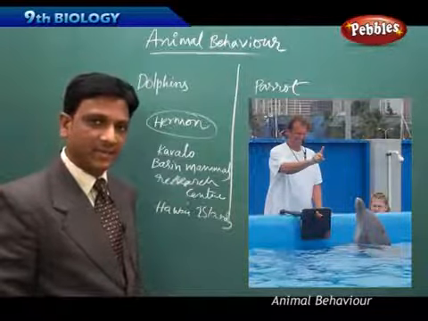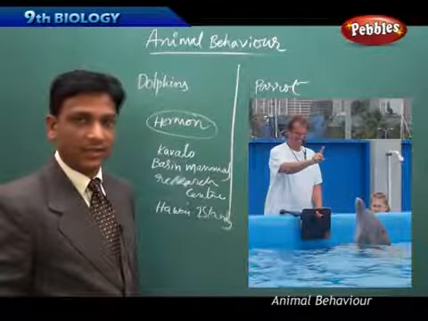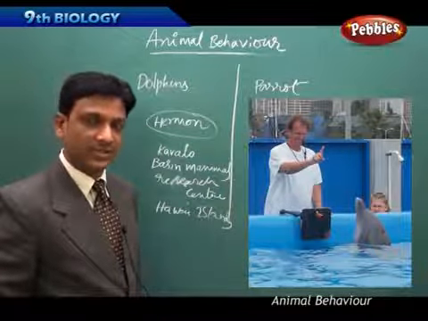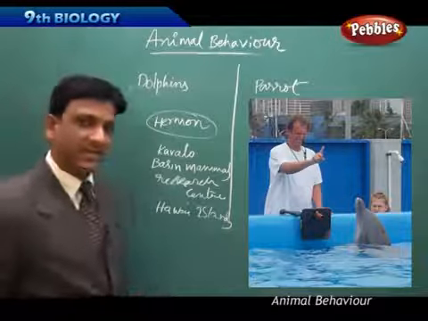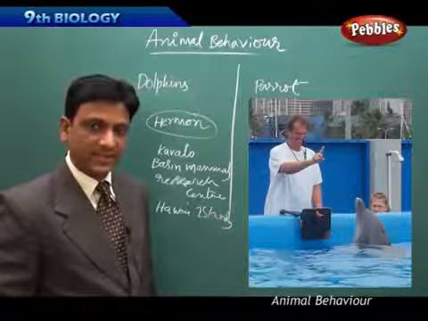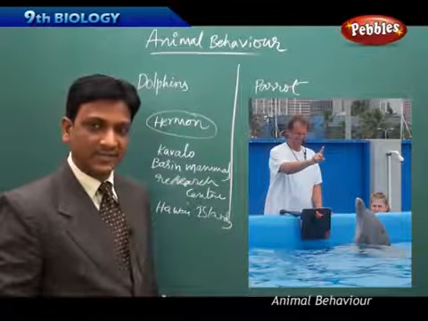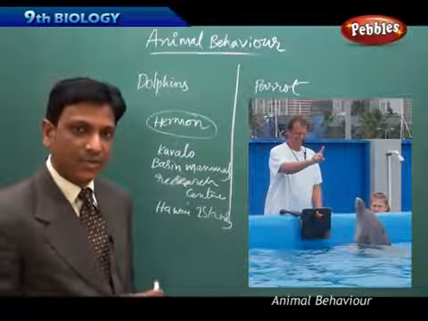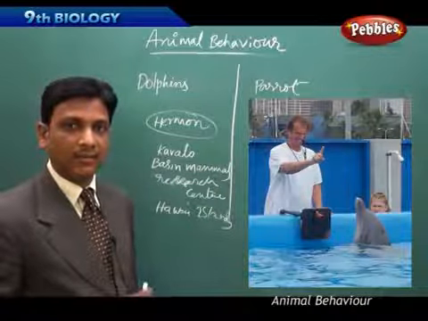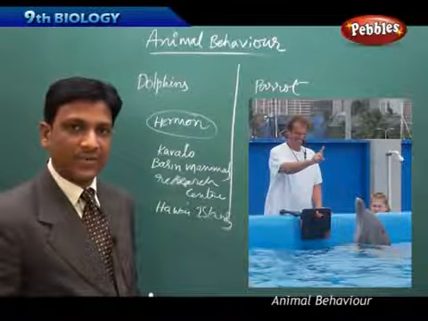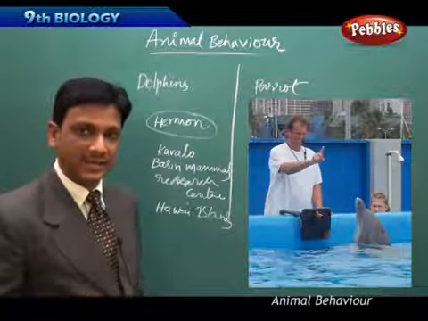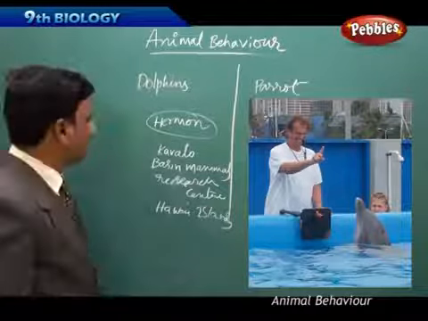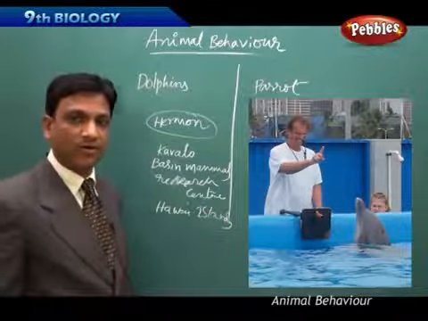By his observation, by his study, he understood that the dolphins have very good logical thinking. They could even understand very complex code language. He trained them in such a way that when the dolphins were shown the closed fist, they used to look at the ball, and when he raises his hands, they move towards the ball which is in the tub. When he raises one hand, the dolphins use it to pick the ball. So he trained them to understand a complex code language.